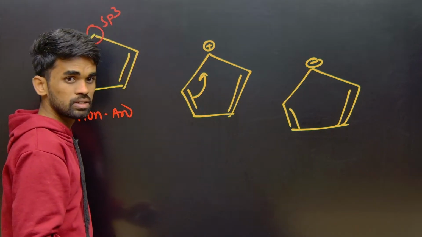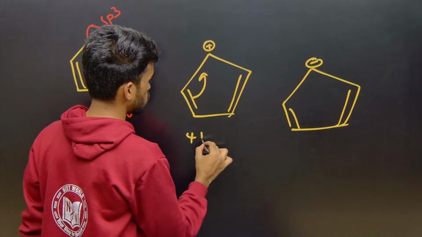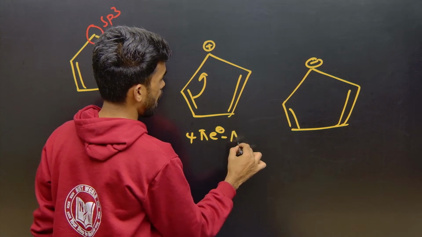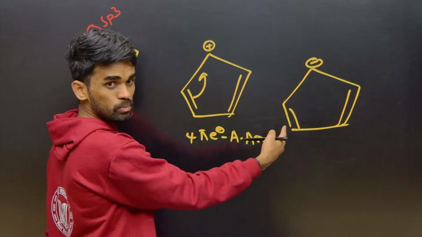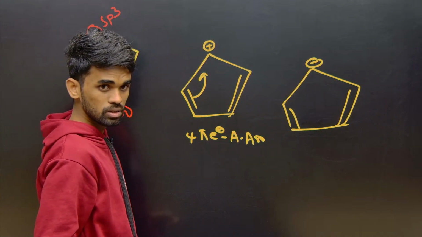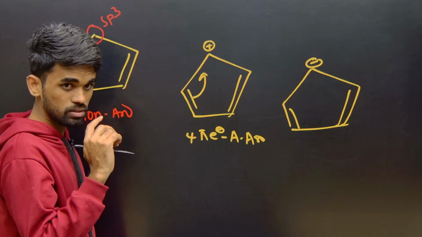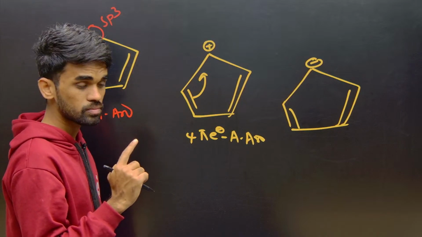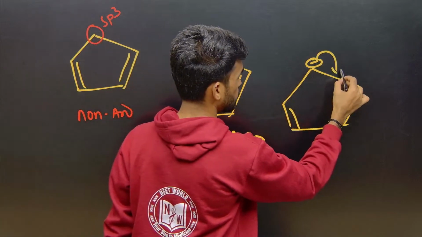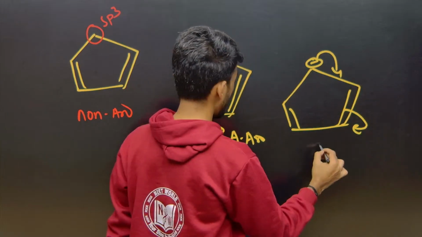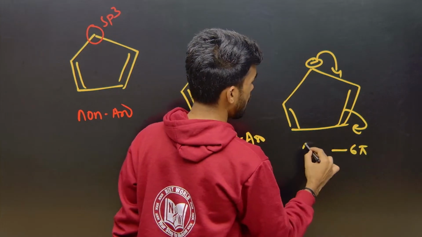Next. It has 4 pi electrons. So it means it is anti-aromatic. Okay. What about this? sp2 hybridized, planar. Yeah. Complete conjugation takes place. So this can shift here and comes here like that. It has 6 pi electrons and is aromatic.